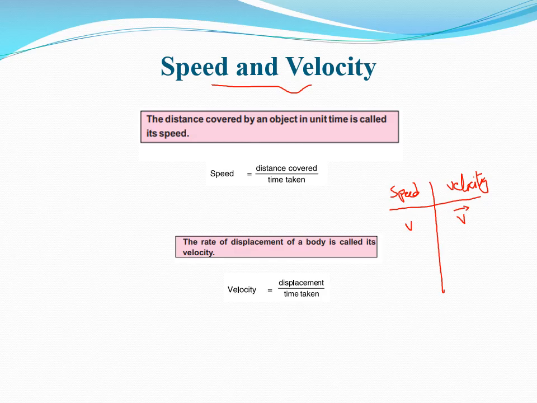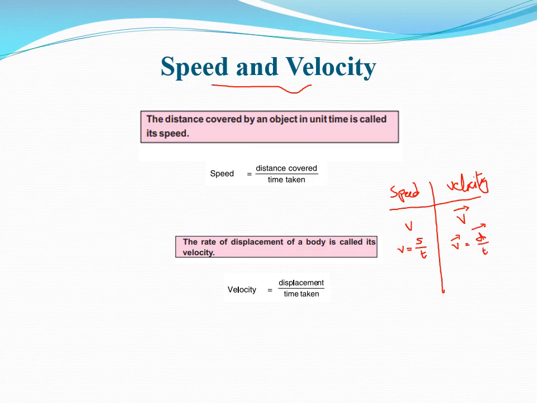Speed is defined as distance covered by time taken, speed equals distance divided by time, and velocity is defined as displacement divided by time taken, velocity equals displacement divided by time.